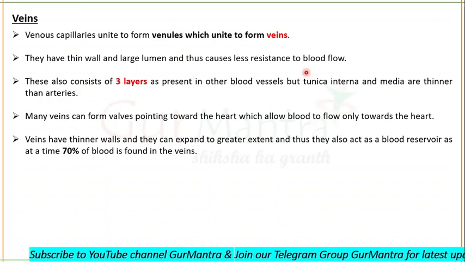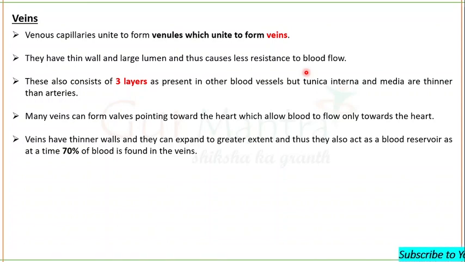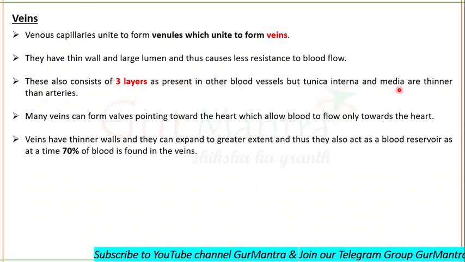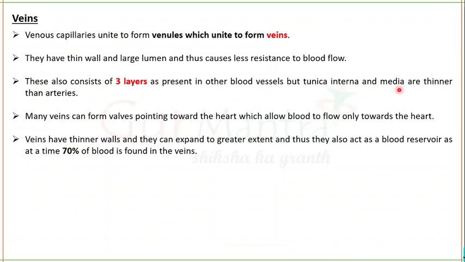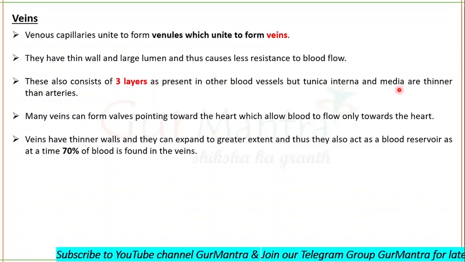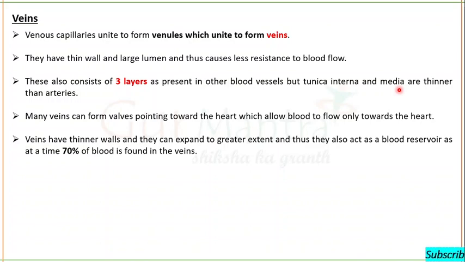Like arteries, veins also consist of three layers in their walls, but tunica interna and media are thinner than in arteries. Arteries have a thick tunica media, so veins have a thinner tunica media and interna.